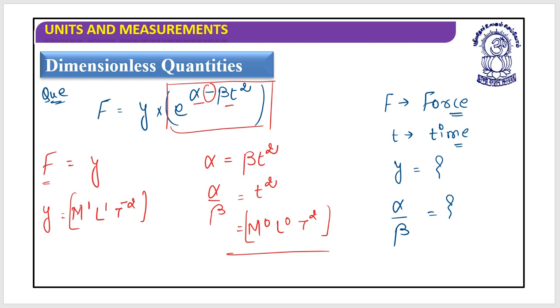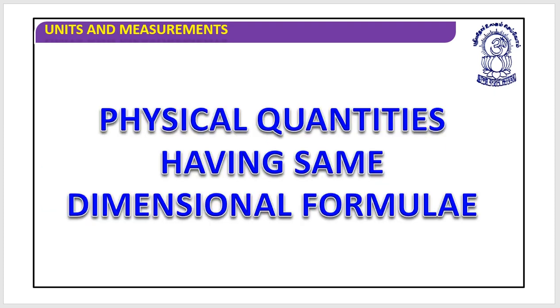So now I think you would be able to do the questions on all these principles. Now let's move to the physical quantities having the same dimensional formula. In many examinations, certain questions ask to choose from the following quantities which have the same dimensions.